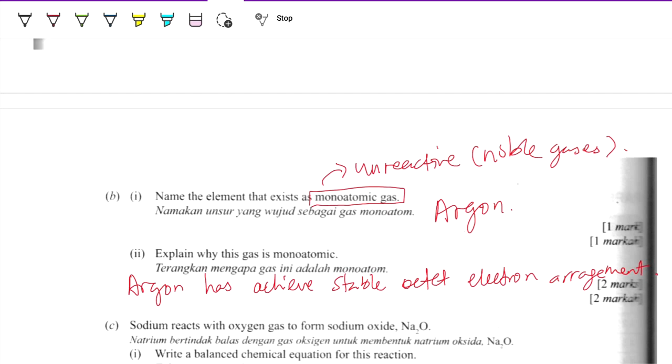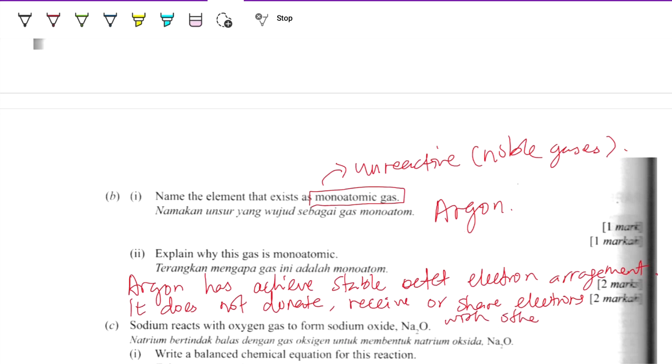So it does not donate, receive, or share electrons with other elements. Okay, so this is the standard answer.